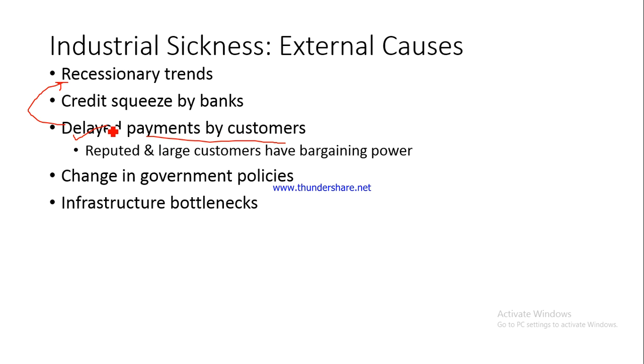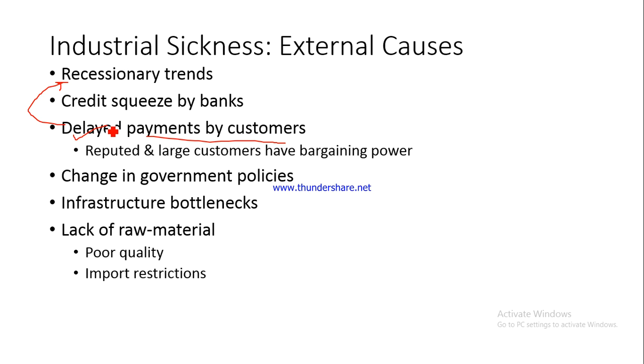basically cause industrial sickness, because now since the supplies are stuck up because of problems with the road connectivity, railway connectivity, or because of being held up in the ports, then naturally the industrial firms will have more requirement for working capital, and they will need to obtain working capital finance from banks, and for that they will have to pay higher rates of interest. So this ultimately causes problems for the industrial enterprises. Many a times when the incoming supplies don't reach on time, then also the production line has to be stopped. That again becomes a problem for the industrial enterprise.